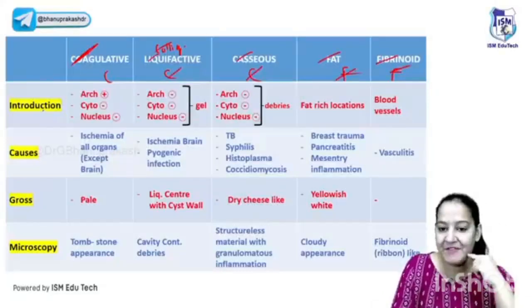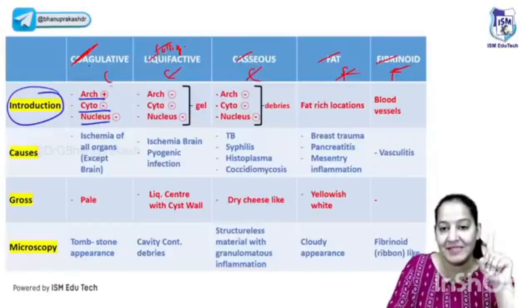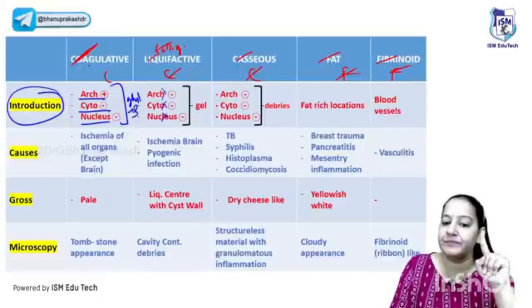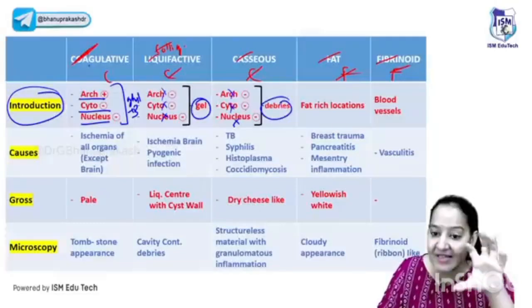Tell me the definition. So in coagulative, the architecture is maintained, but cytoplasmic and nuclear details are lost. That's why it is known as ghost or tombstone appearance. In liquefactive, all 3 details are lost. Here also in caseous, all 3 details are lost. But in liquefactive, it's gel-like formation. And in caseous, it's the debris granular formation.